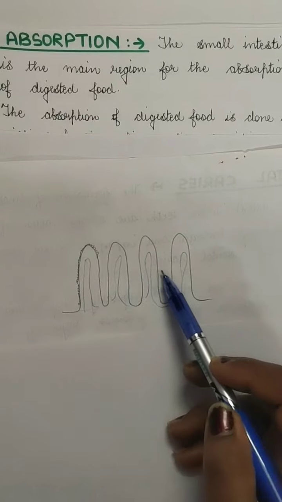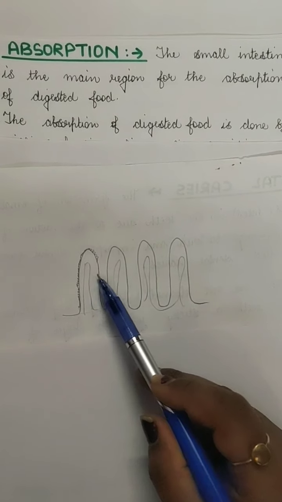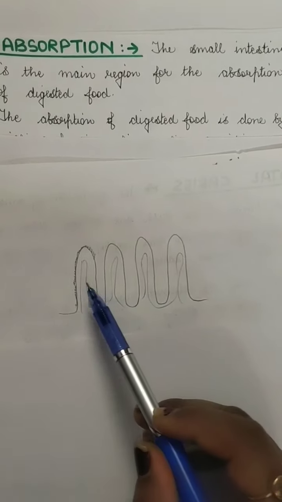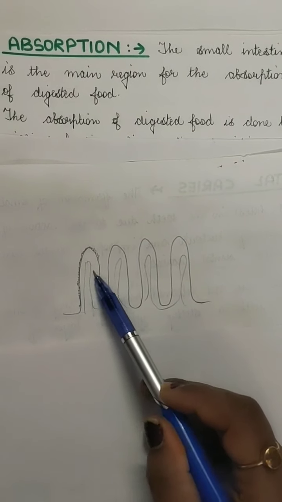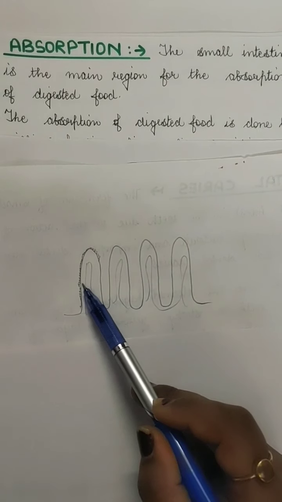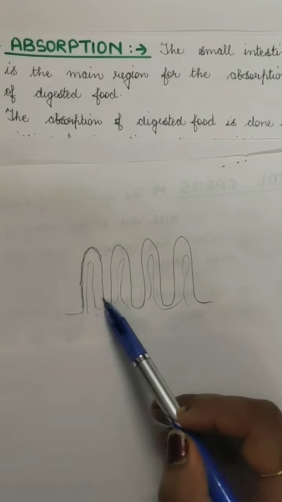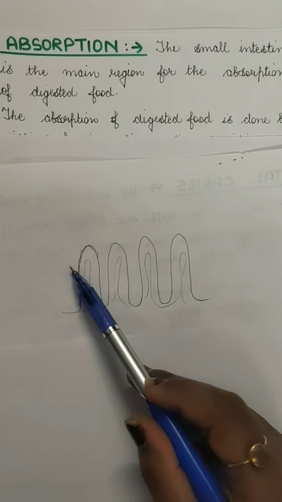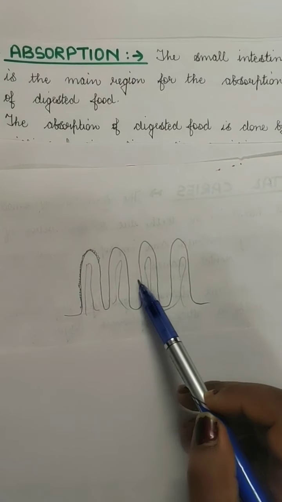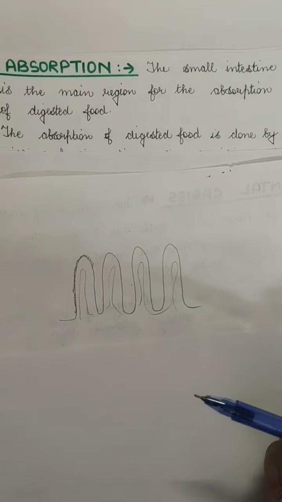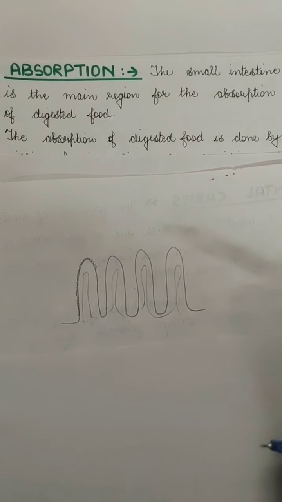These projections are called villi. These villi are filled with blood capillaries. They increase the surface area of the intestine, and the food is passed through this. So they are very helpful in the absorption of the nutrients present in the food.